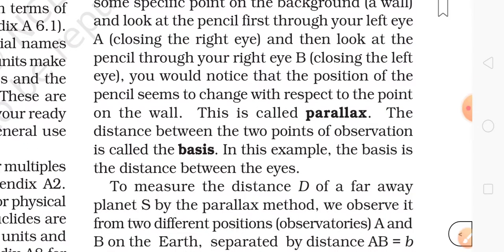Next, the distance between the 2 points of observation is called the basis. So this is actually science. At that time we didn't know what was actually happening: when looking from the left eye, something is happening, and when looking from the right eye, something else is happening. So this is also science, and you need to know this. The distance between the 2 points of observation is called the basis, and in this example, the basis is the distance between the eyes.